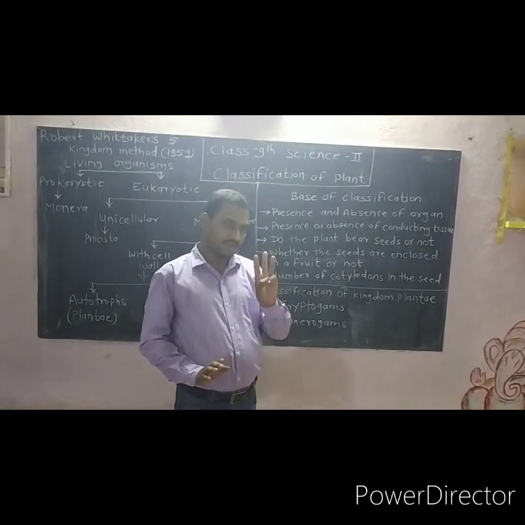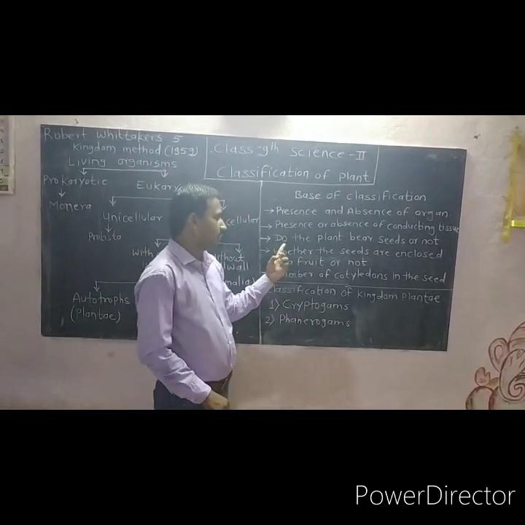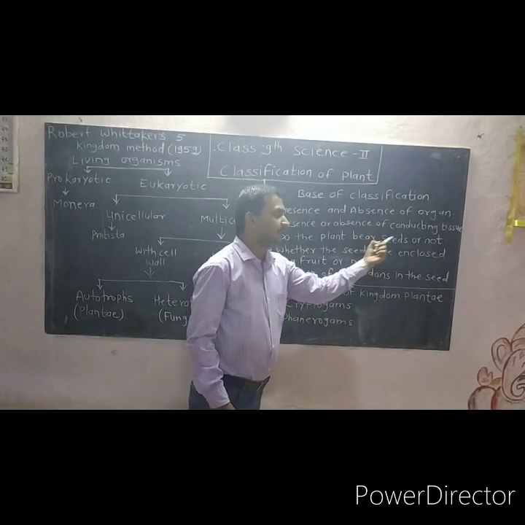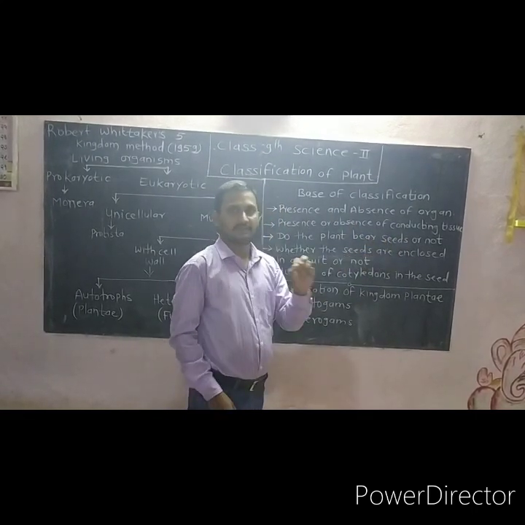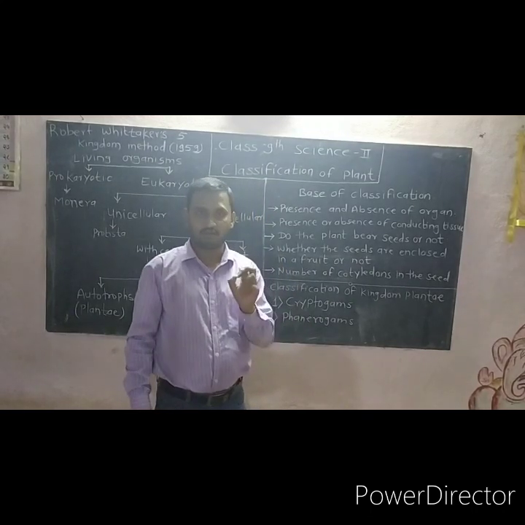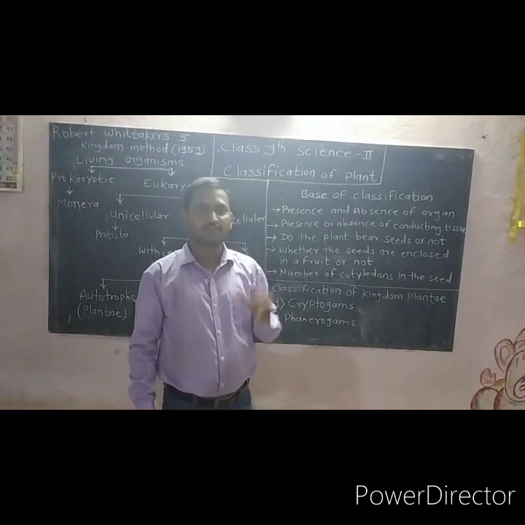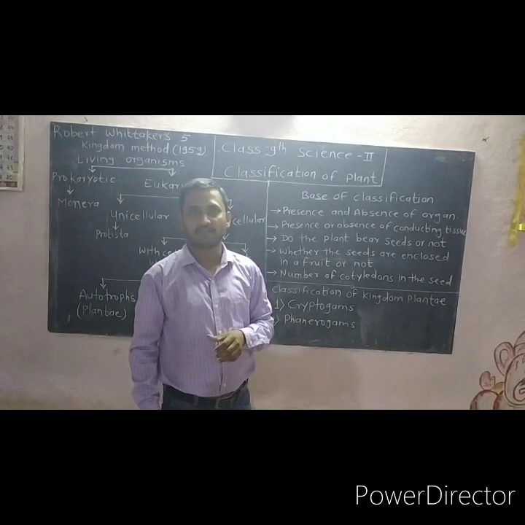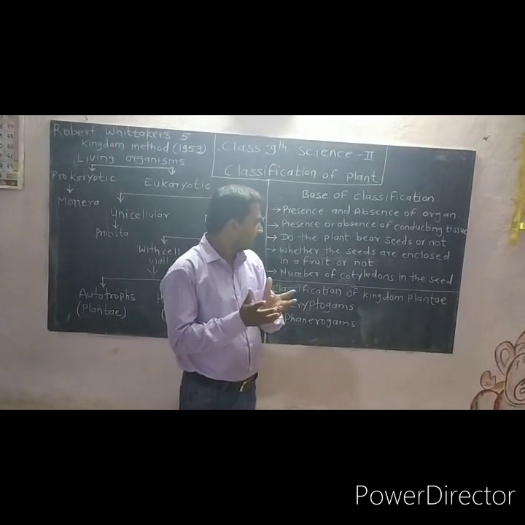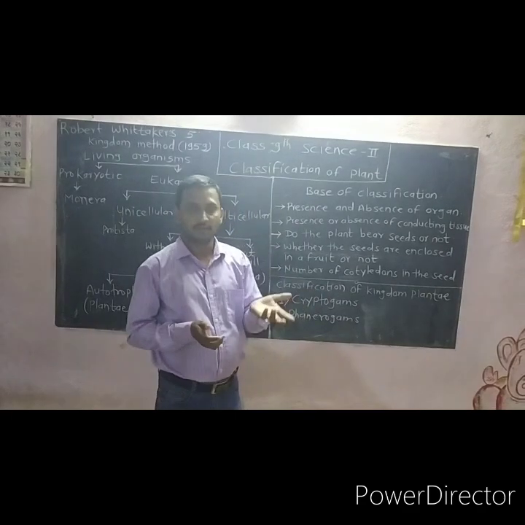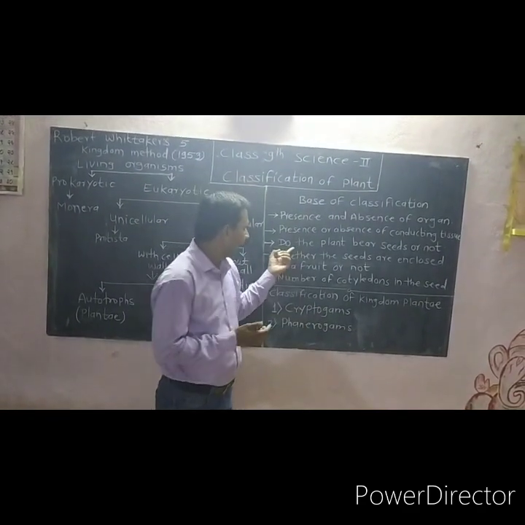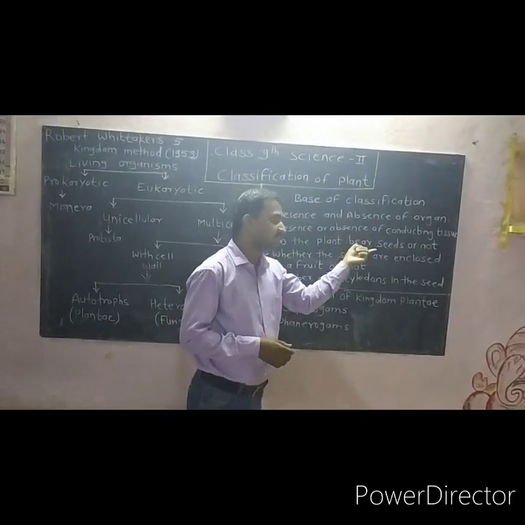Then the third base of the classification: do the plants bear seeds or not? Seed is the reproductive organ of the plant. Reproduction is an important characteristic of living organisms. Some plants bear seeds, some plants do not. So it is the base of the classification. Do the plants bear seeds or not?